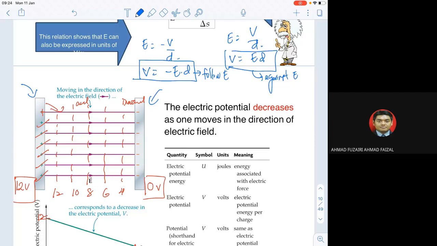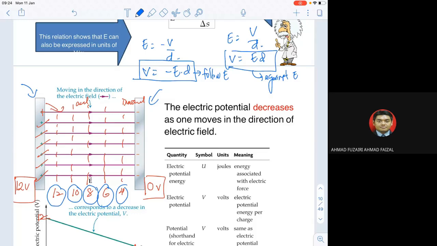Let's say you have a 12-volt battery, then at the positive plate you will have a greater potential than at the negative plate. So it decreases as it moves from one place to another: 12 volts, then 10, 8, 6, 4, and the last part will be 0. That's how the electric potential works inside the electric field.